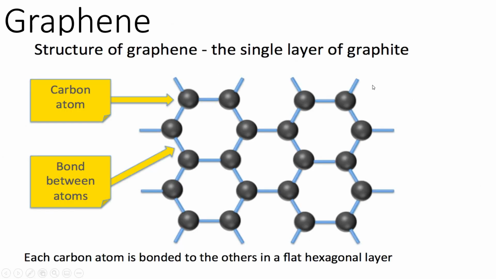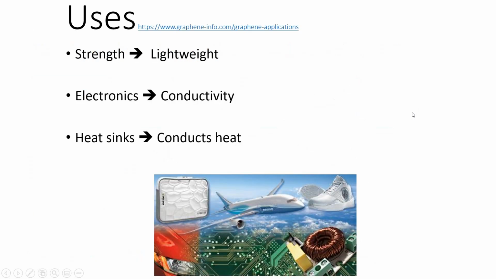So as we've said, the structure of graphene is a single layer of graphite. It arranges in a flat sheet where every carbon is forming 3 bonds, which means that there's that 1 extra electron whizzing about, meaning that it can conduct electricity. So what can we use it for? Well, we've got a little website here.